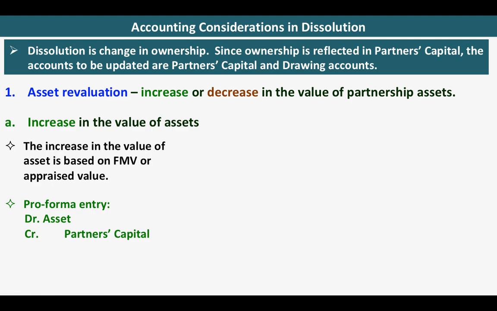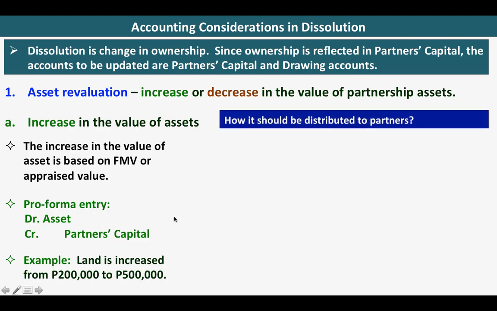We will debit the corresponding asset account and credit partners' capital. So whatever the amount of the increase in asset will be distributed to the existing partners' capital. Example, if land is increased from 200,000 to 500,000, there is an increase of 300,000.